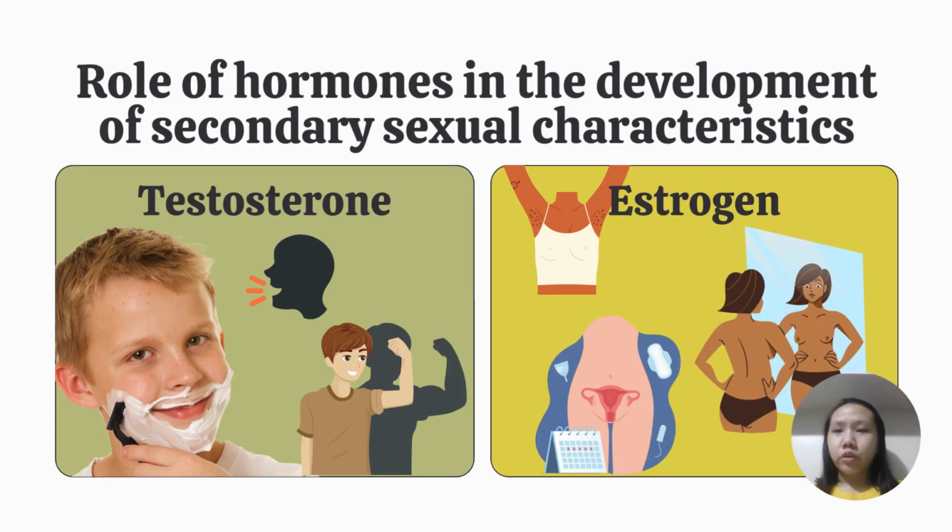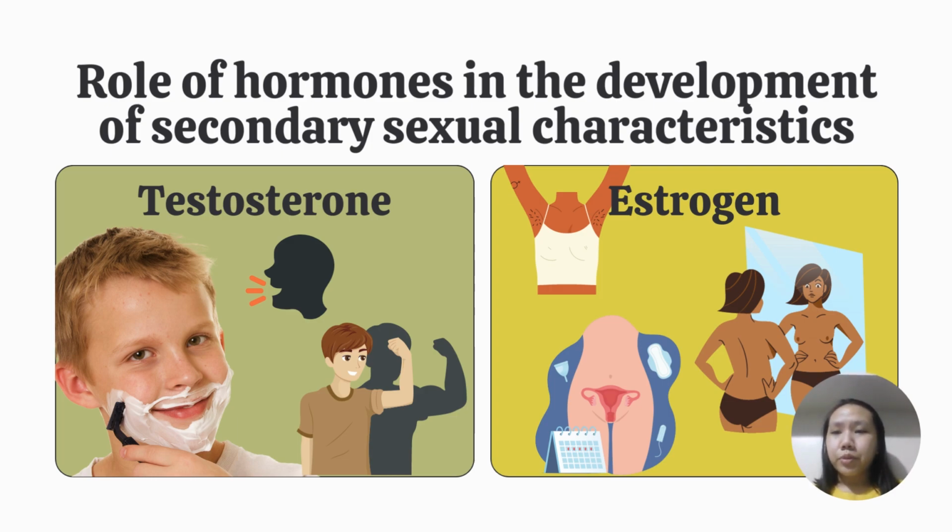Now let's discuss the role of hormones in the development of secondary sexual characteristics. Secondary sexual characteristics are physical features that distinguish males from females, typically seen after puberty. The two main hormones involved are testosterone and estrogen. In male puberty, the testes increase testosterone production. Testosterone is responsible for the development of facial, pubic, and body hair. It also causes the vocal cords to lengthen and thicken, resulting in a deeper voice.